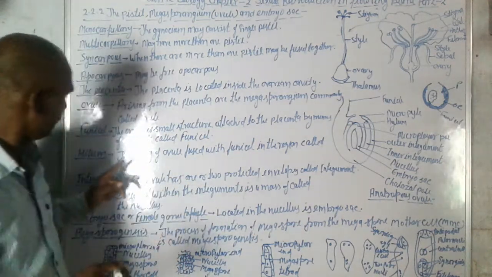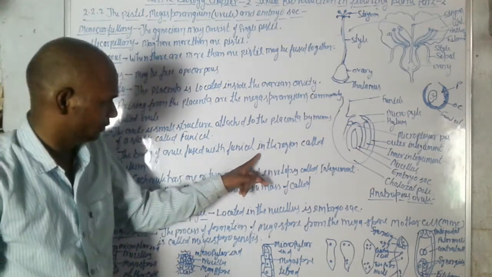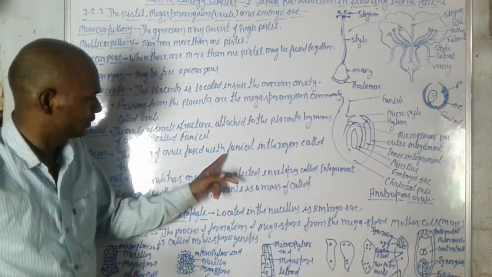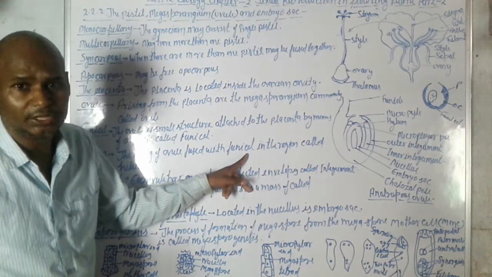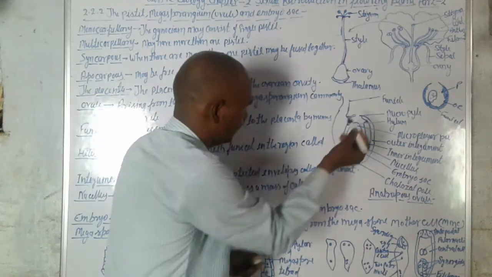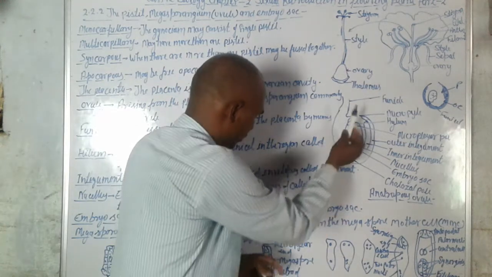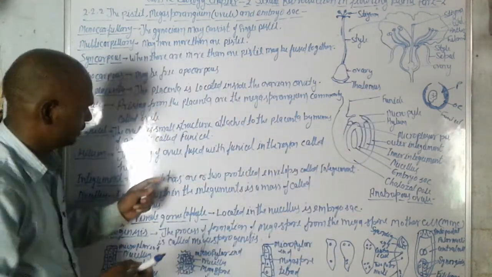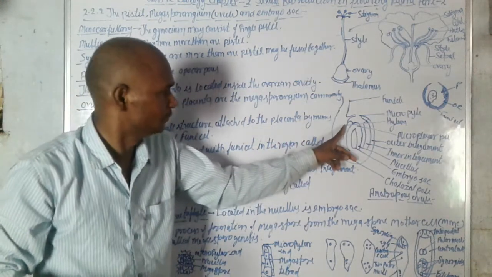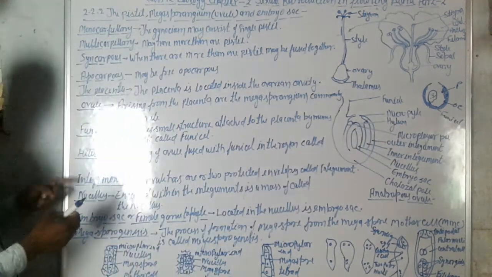And again, hilum. What is the hilum? The body of the ovule fused with the funicle in the region called the hilum. This is the funicle, and this is where the ovule is fused with the funicle. This is the hilum.